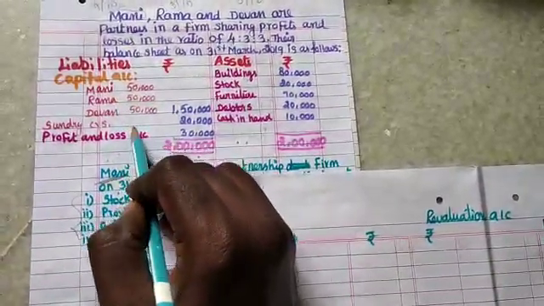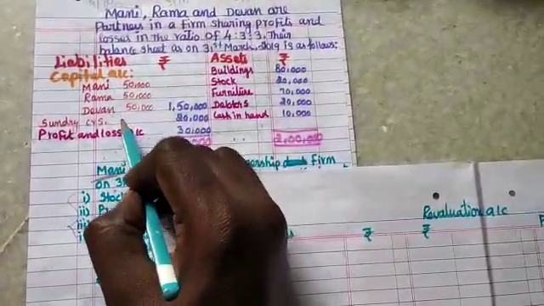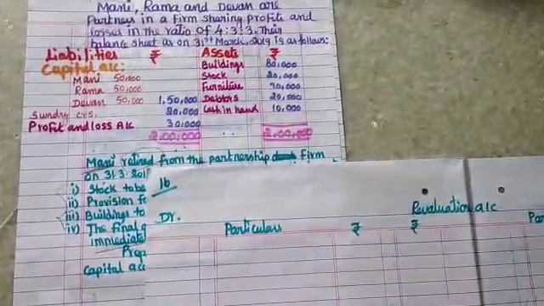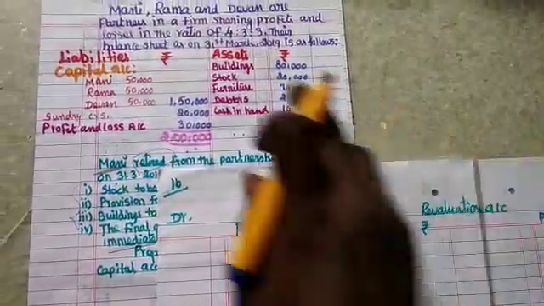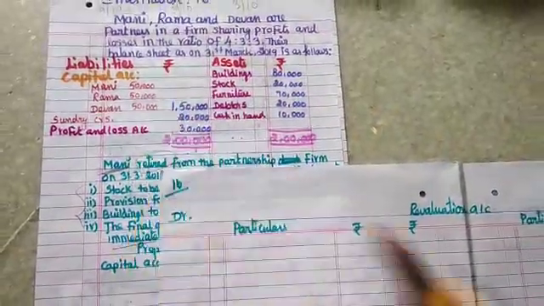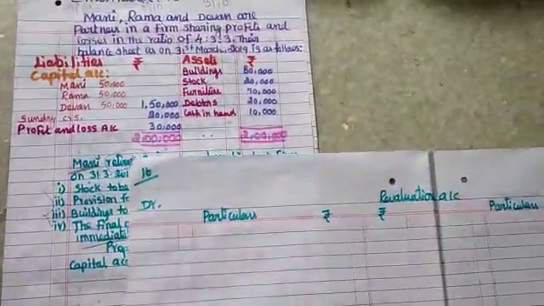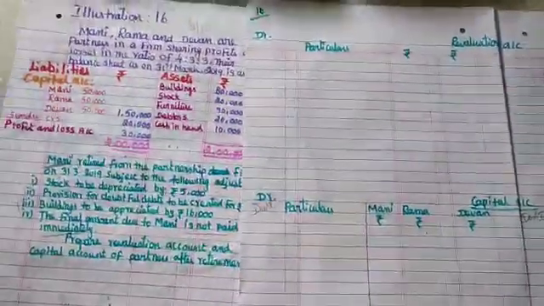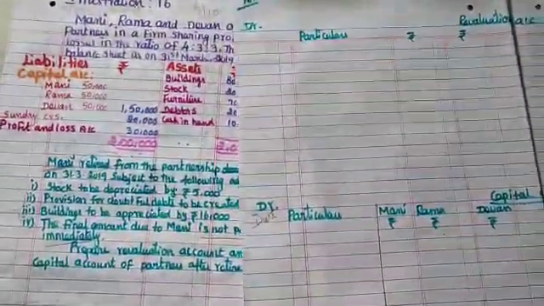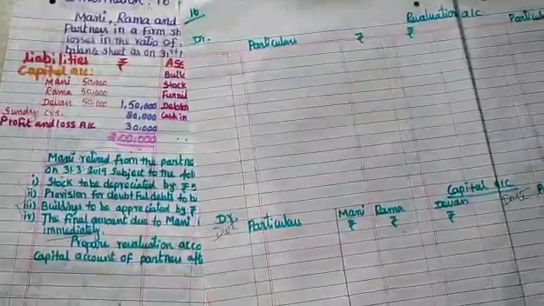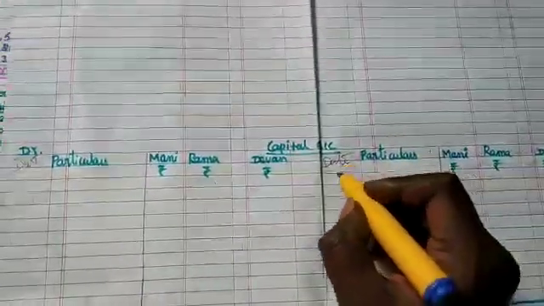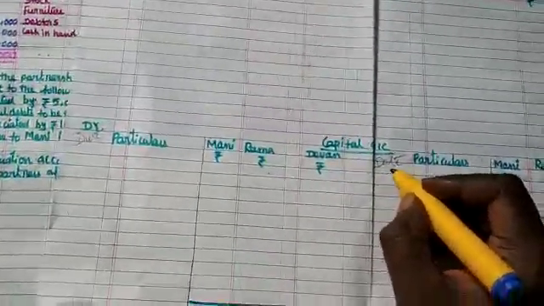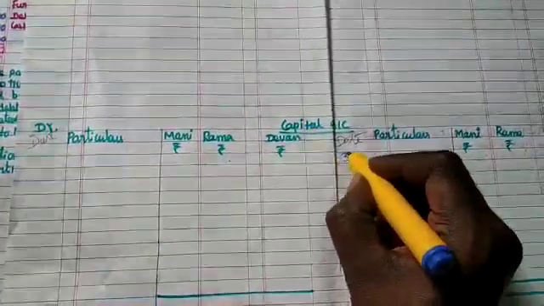The balance sheet shows the capital accounts first. So we can enter the capital amount in the capital account. Mani, Rama and Devan, three partners are there. In the capital account, credit side, we are going to enter all three partners' equal balance amount, 50,000, 50,000, 50,000. In the capital account, the opening balance shows a credit balance only. So the date is 31st March 2019.